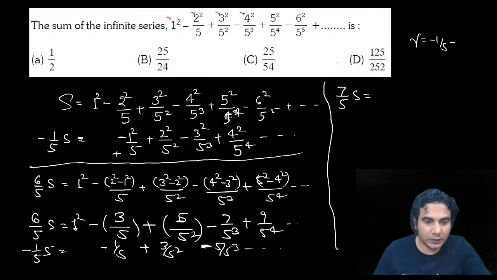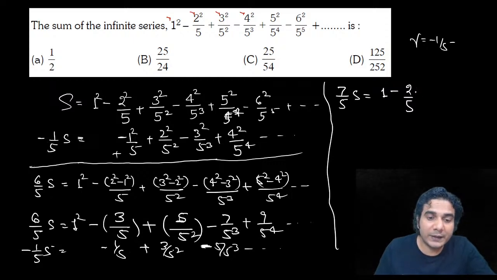Okay, so far so good. Now subtract it. So after subtracting, you are going to get 1 minus. From this place, you are going to get GP, right? So minus 3 by 5 plus 1 by 5 is going to be 2 by 5. Then plus 5 by 5 square. Minus 3 by 5 square is plus 2 upon 5 square, right? And minus 2 upon 5 cube and plus and so on, right?